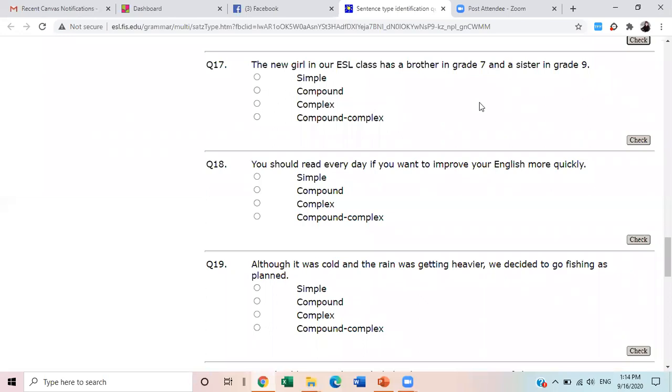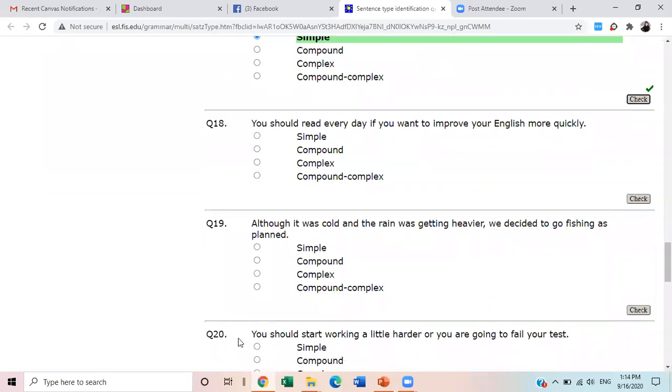Who is saying compound? And someone said simple. Can we check whether it is simple? Let's check. It is simple. Why? Because it has one subject and one verb. In compound, we have two independent clauses, two sentences. Each sentence has one subject and one verb. You got it? Yes, ma'am.